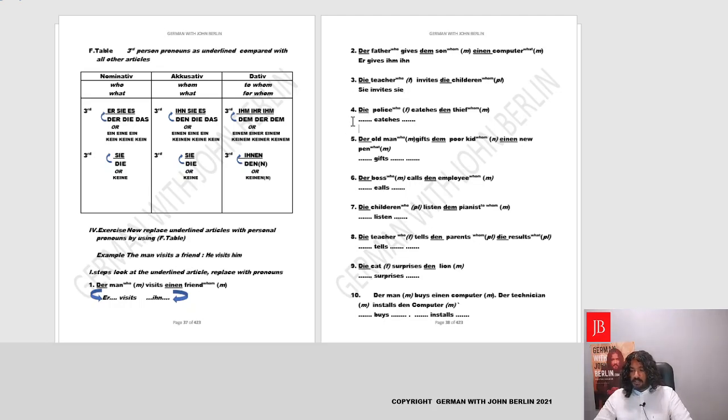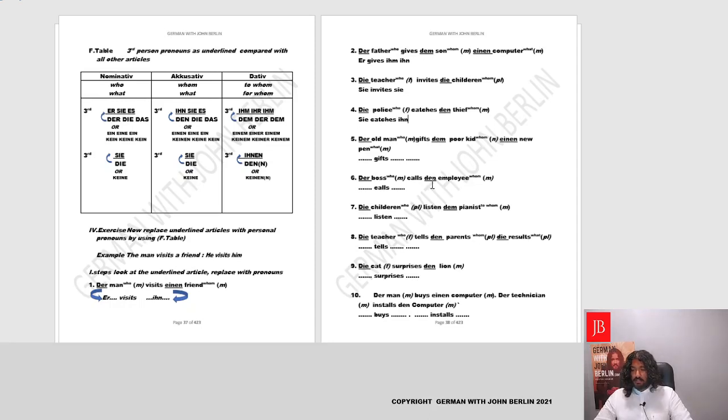Okay, the police catches the thief. Again, let's find out who. We go to who, the police, feminine. So instead of the, we'll write sie. Very good. She. So police is feminine in German. She catches the thief. Thief is again whom. We go to whom, and it's den thief. So we'll see den. Instead of den, we'll write ihn. Fantastic. So she catches him. She being the police, him being the thief.